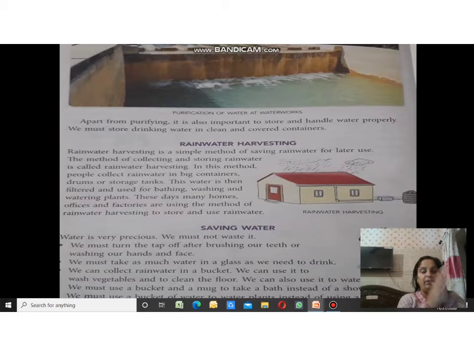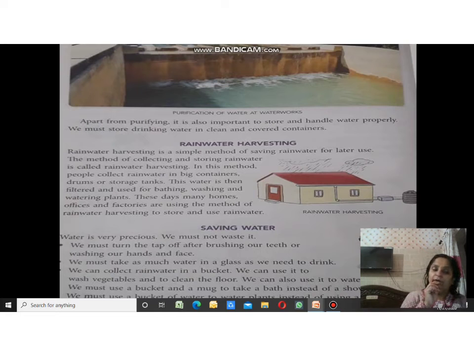When we are rubbing soap on our hands, applying soap or hand wash, we should turn off the tap. And when we need to rinse our hands, then we should turn on the tap. If we are brushing our teeth, our tap should not be on at the same time, because water is being wasted.